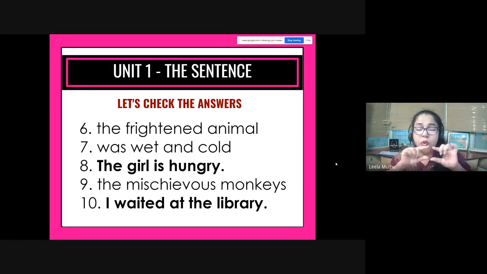The second one, was wet and cold. This is a verb phrase. Was is the verb and it does not have a subject. This is a verb phrase. The mischievous monkeys, a noun phrase. The group of words has the noun in it, a noun phrase. When a group of words has a verb in it along with the rest of the sentence, it is a verb phrase.